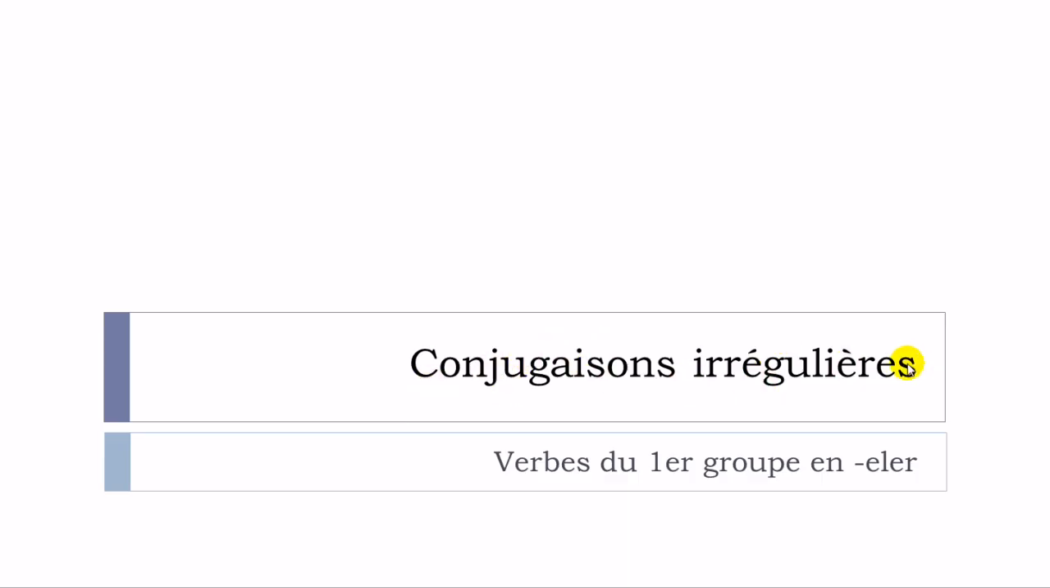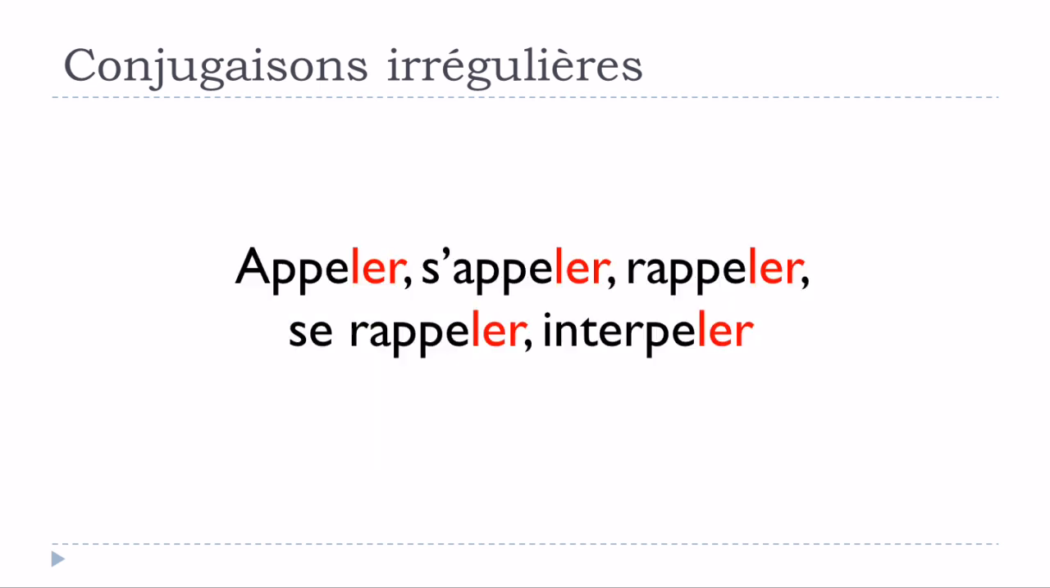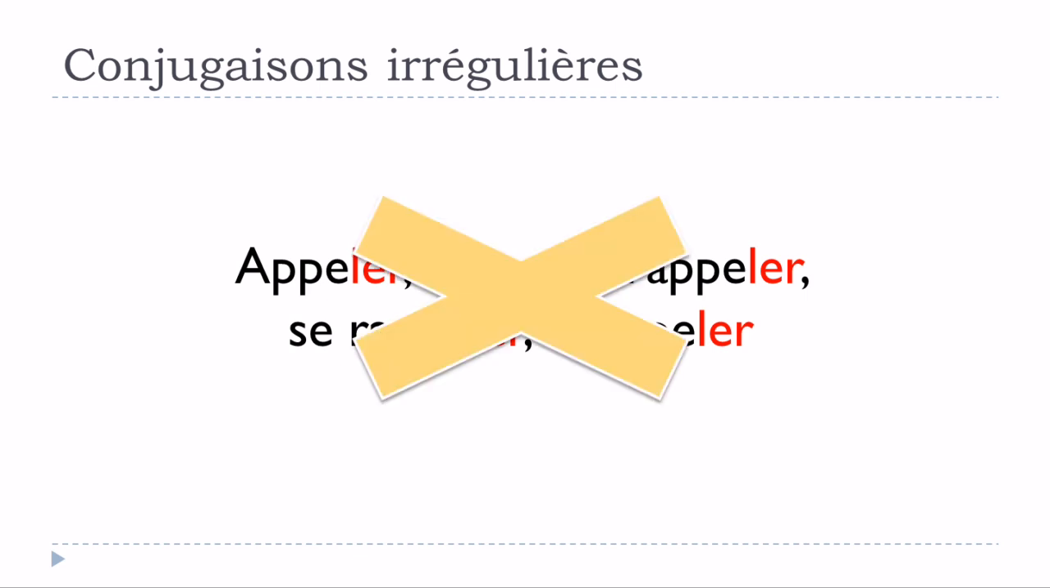Les conjugaisons irrégulières, and we'll see especially the verbs that end with e, l, e, r. Okay, so verbs from the first group, so regular verbs, but in some cases they will be a little bit modified. But the first thing that we should say is that verbs like appeler, s'appeler, rappeler, se rappeler, or interpeller, actually they won't follow the rule that we will see in this video.